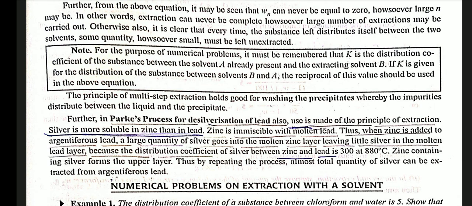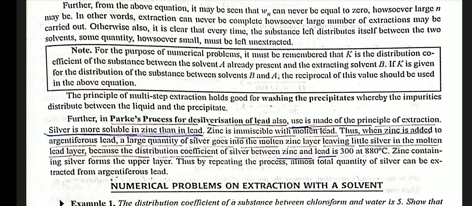Silver is more soluble in zinc than in lead. Zinc is immiscible with molten lead. Thus, when zinc is added to argentiferous lead, a large quantity of silver goes into the molten zinc layer, leaving very little silver in the molten lead layer.